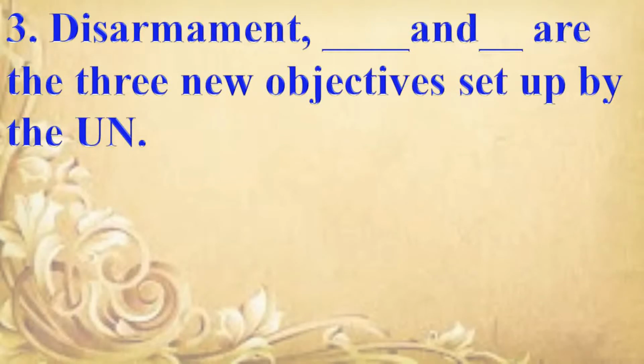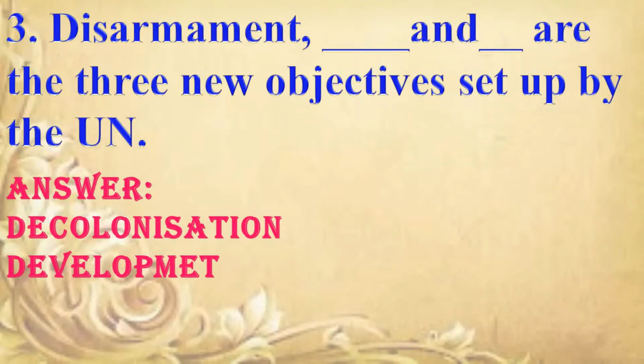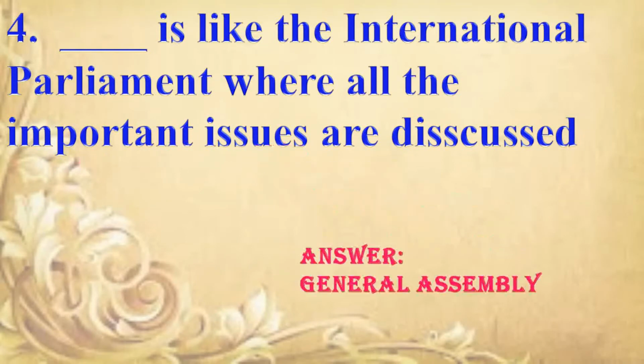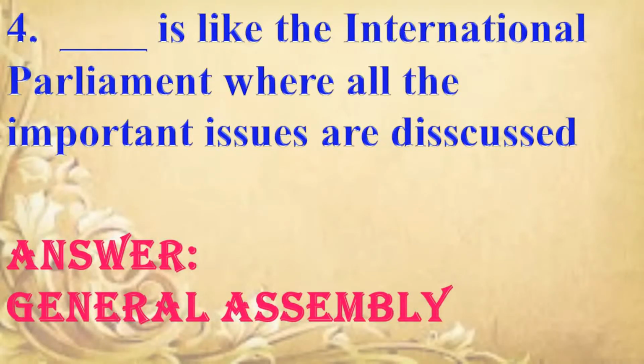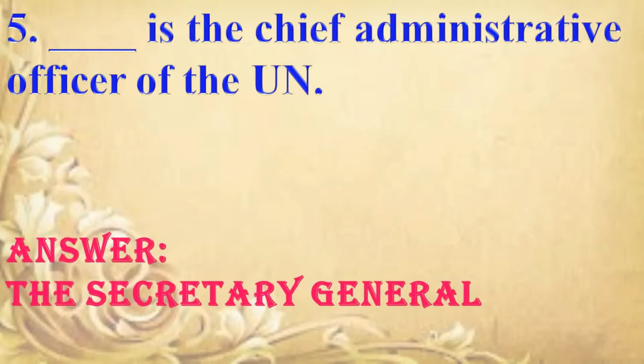Next question. Disarmament, decolonization and development are the 3 new objectives set up by the UN. Answer is decolonization and development. Next question. The General Assembly is like the international parliament where all the important issues are discussed. Answer is General Assembly. Next question. The Secretary General is the chief administrative officer of the UN. Answer is the Secretary General.